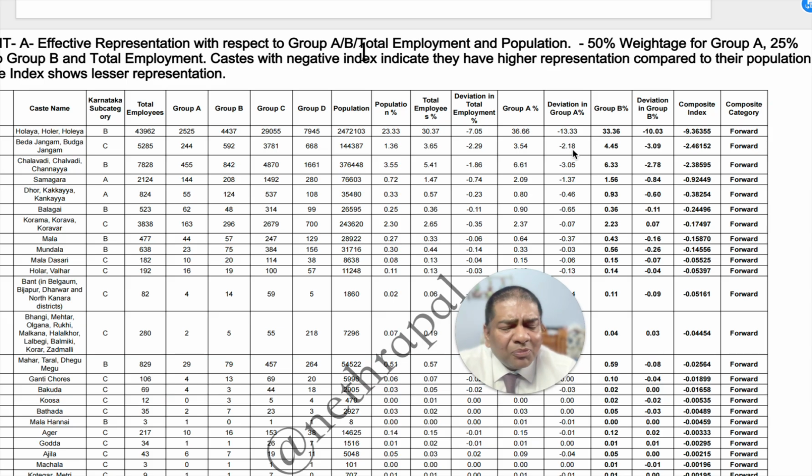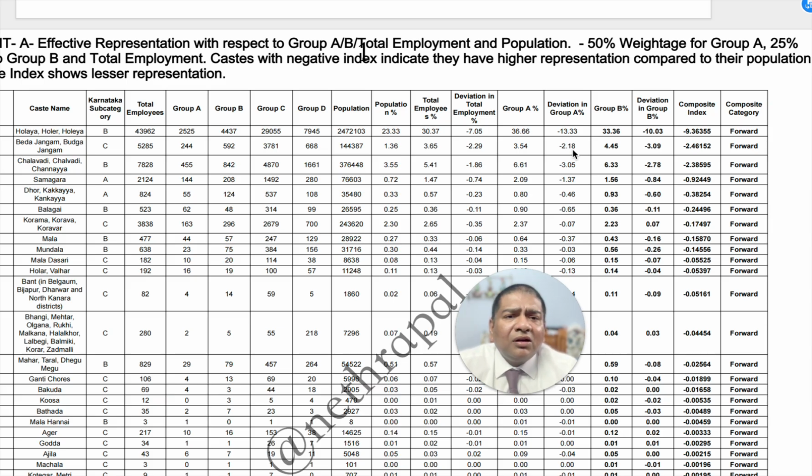They should compute all these things and present it before the people, so that they understand why subcategorization is done. Unfortunately, my friends, today all these things are not done. So how will the Honorable Court uphold such a thing which is not adhering to the guidelines of the Supreme Court? That is my question. I seriously feel that this needs to be looked into again, and the effective representation has to be computed.